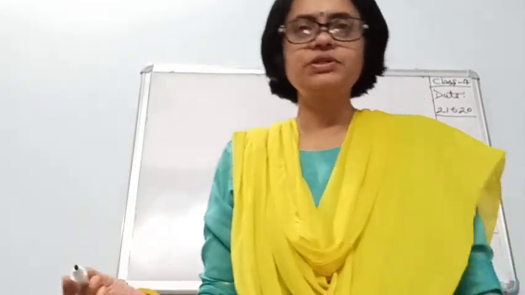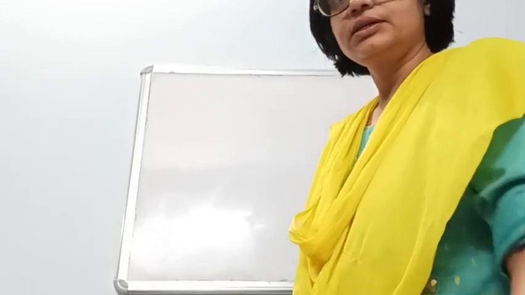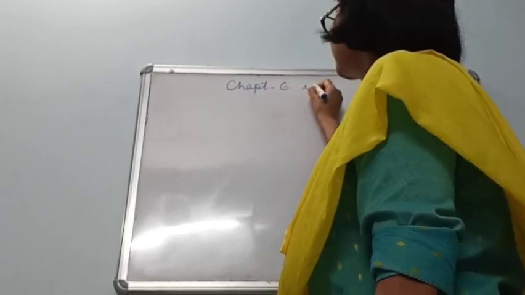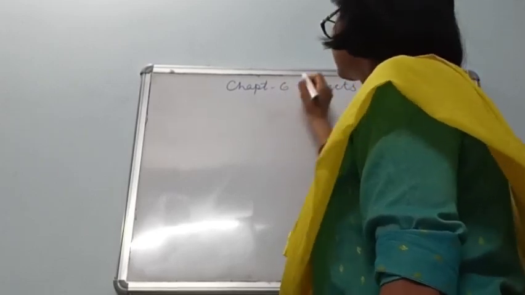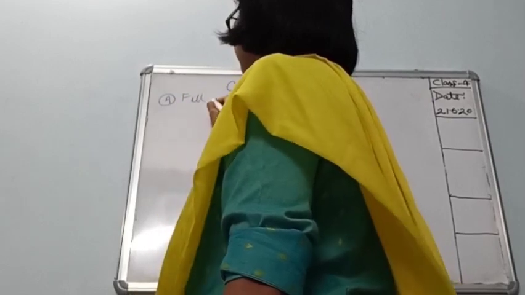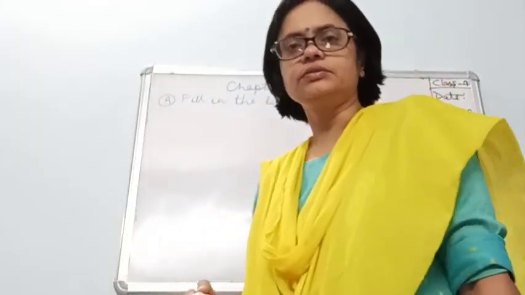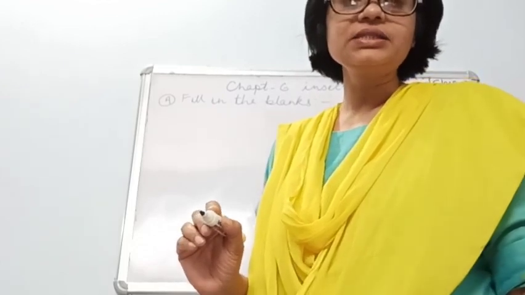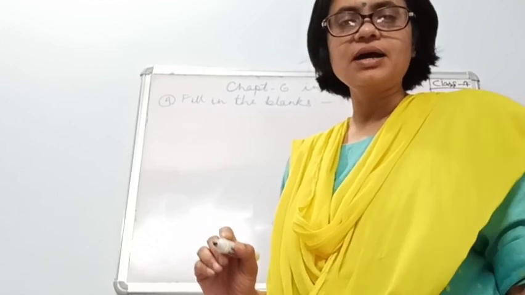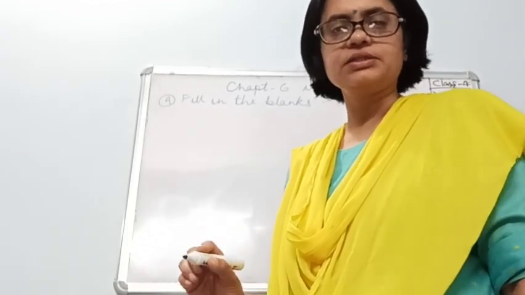So the first question of fill in the blanks is, this is chapter 6, insects. So fill in the blanks, that is A. Fill in the blanks. So the first one is, butterflies are attracted to dash flowers. Butterflies are attracted to fresh flowers.